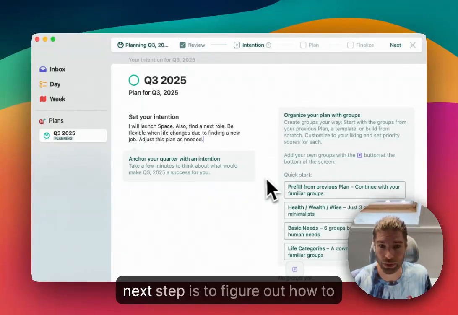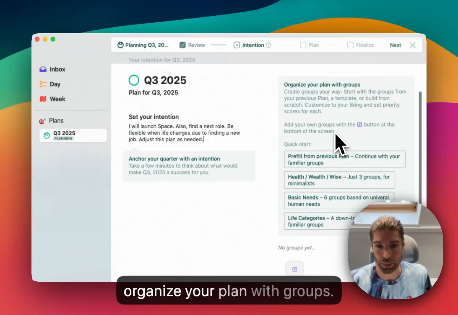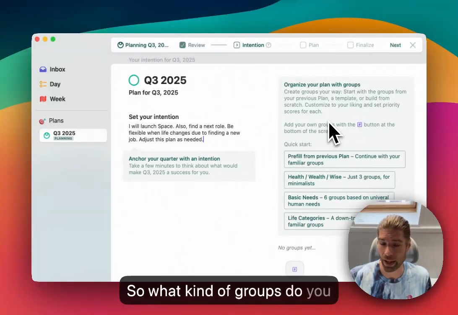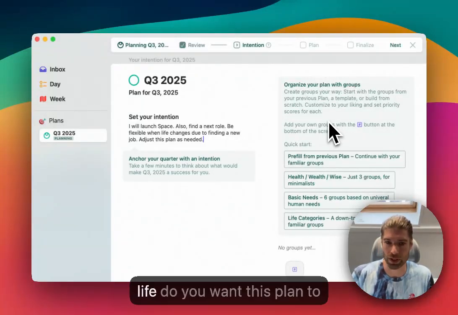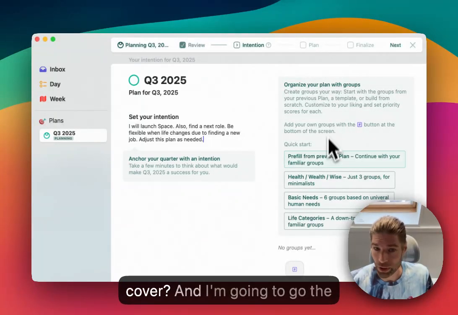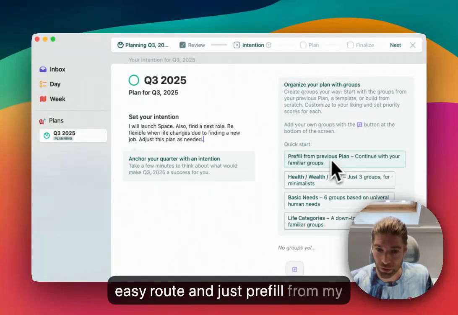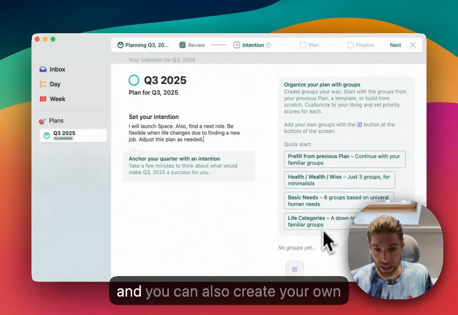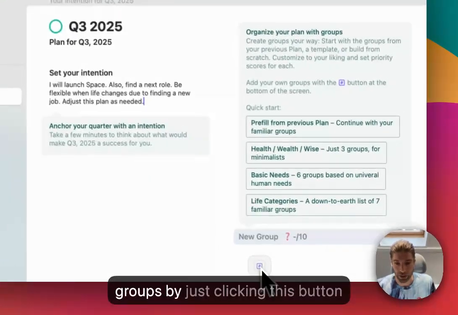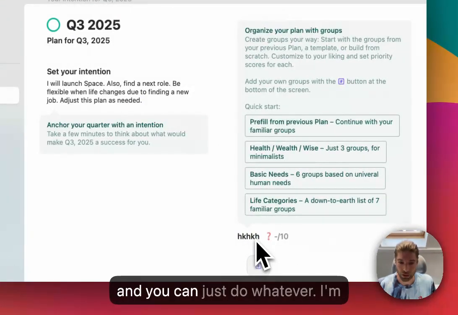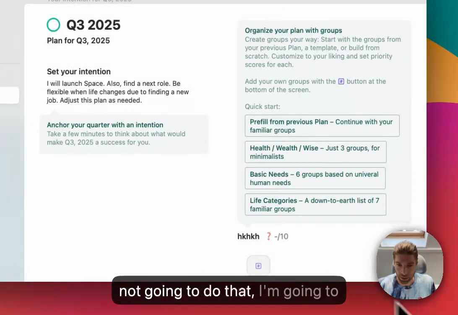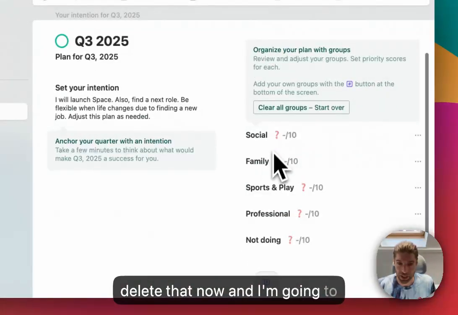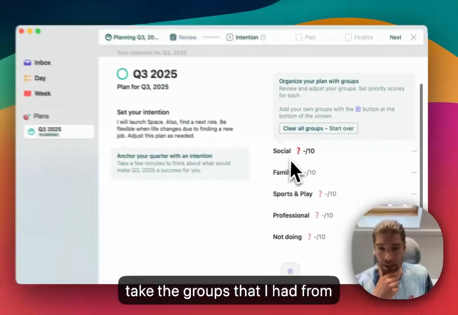Now, the next step is to figure out how to organize your plan with groups. So what kind of groups do you have? What kind of areas in your life do you want this plan to cover? And I'm going to go the easy route and just pre-fill from my previous plan, but there's a couple other templates to get you started. And you can also create your own groups by just clicking this button, and you can just do whatever. I'm not going to do that. I'm going to delete that now, and I'm going to take the groups that I had from last time.